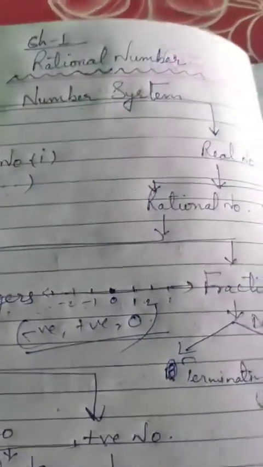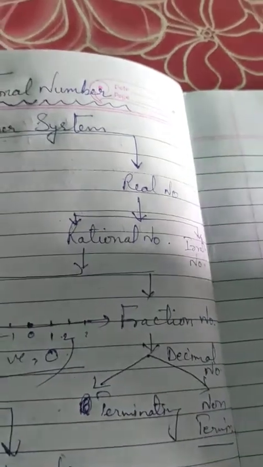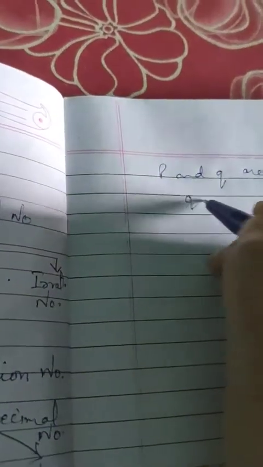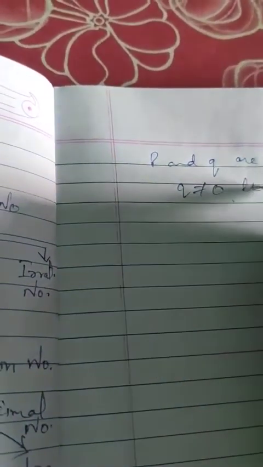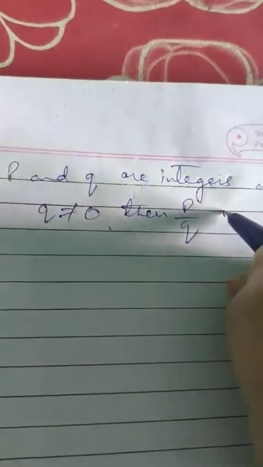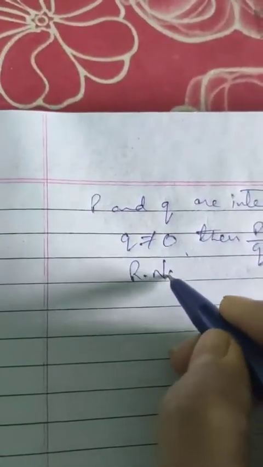So in rational numbers, if p and q both are integers and q is not equal to 0, then p by q is called a rational number.